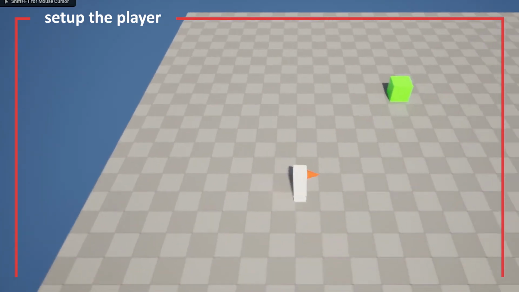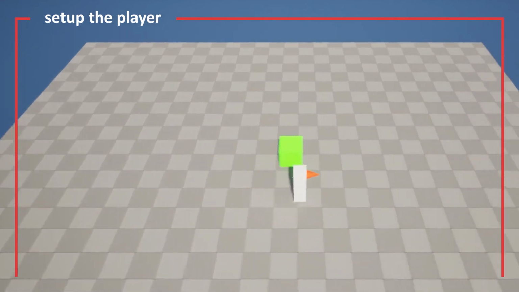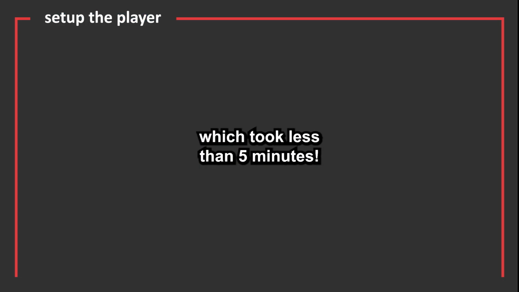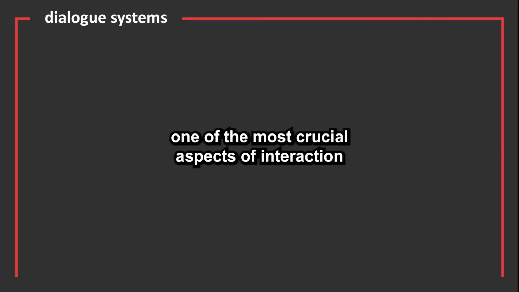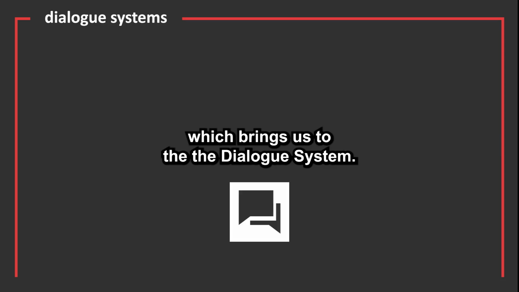Anyway, my character needs to interact with the world around it, so I quickly set up an interaction system in Unreal, which took less than 5 minutes. Well, one of the most crucial aspects of interaction is with NPCs, which brings us to the dialogue system.